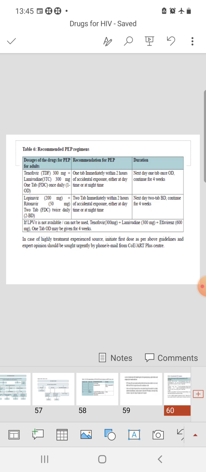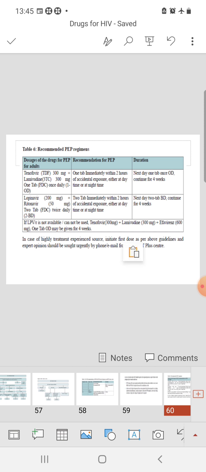Now what is the regime? So we know the main aim here is to cover both HIV-1 and 2. That's why, though previously the TLE regime was used, now the guideline says that you should use TL plus tenofovir lamivudine plus lopinavir ritonavir, because efavirenz or nevirapine will not provide you protection against the HIV-2 virus.